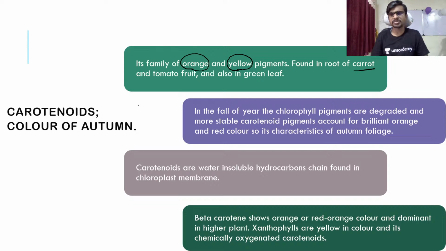So carrot is a modification of a root, and it is found in a tomato fruit and the green leaf. Okay, in the fall of year, chlorophyll pigments are degraded, and more stable carotenoid pigments account for the brilliant orange and a red color. So it's a characteristic of autumn foliage.